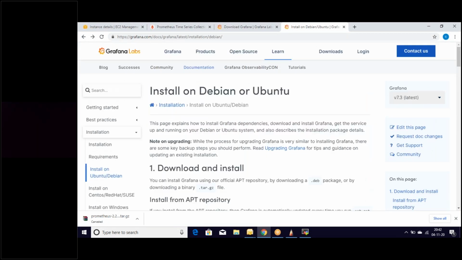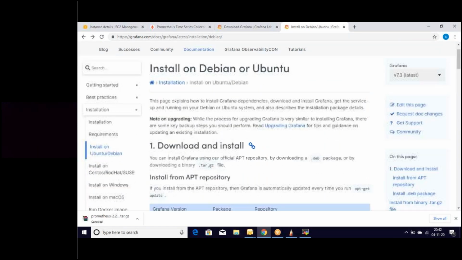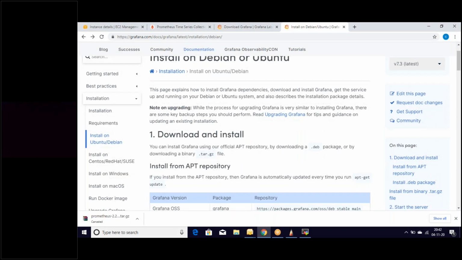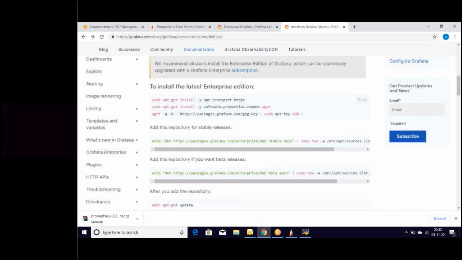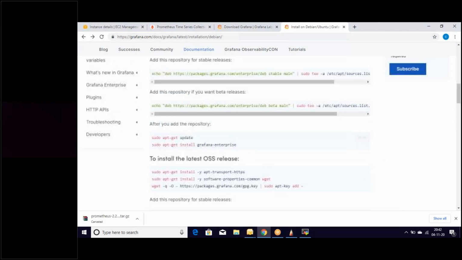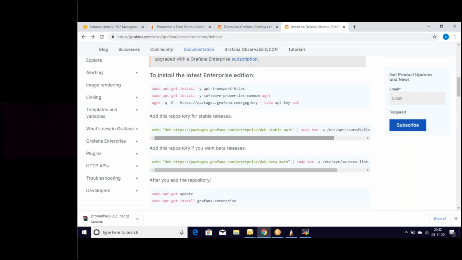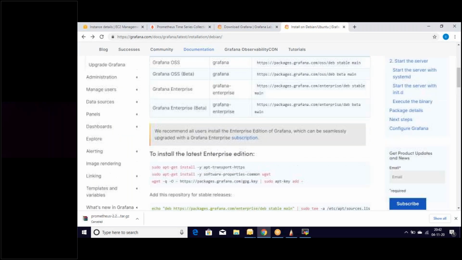Okay, so installation on Ubuntu, we are not using Ubuntu. We are using a different system to install. So let's go ahead and install this Grafana. Is there any OSS releases? Let's have a look.